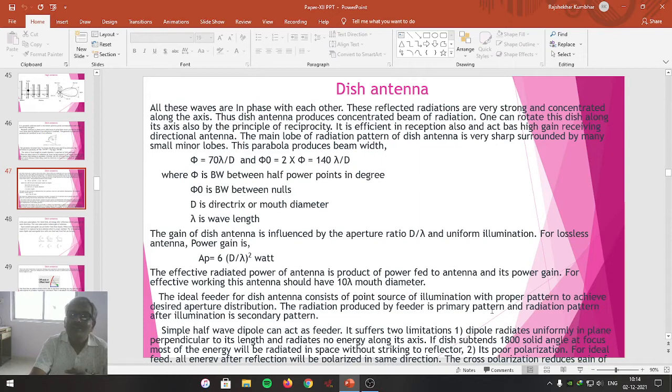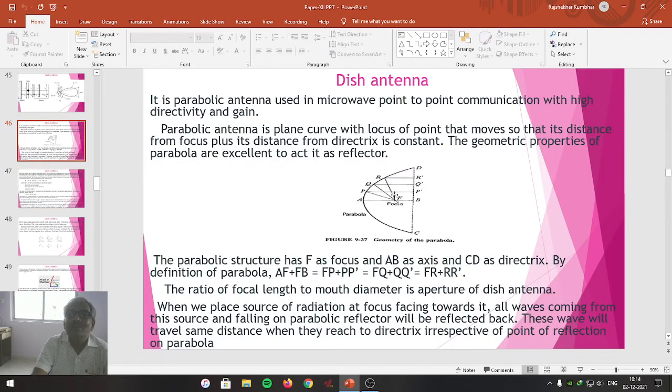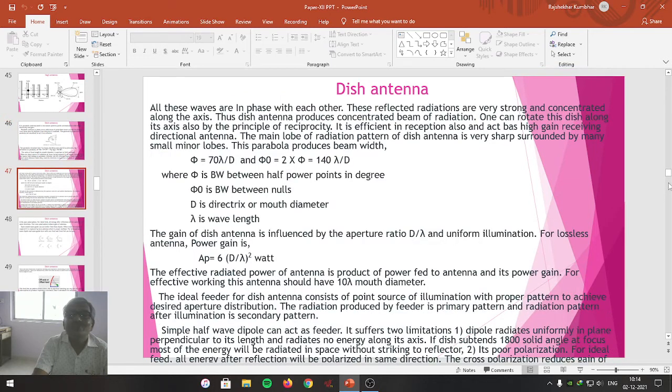The radiation pattern of that point source is called the primary pattern, whereas the radiation pattern after illumination produces the secondary pattern. Meaning thereby, the ideal feeder for a dish antenna consists of a point source of illumination with proper pattern to achieve the desired aperture distribution, and it is placed at the focal point of the parabola. Focal point means, look here, here that point source is placed. The radiation produced by the feeder is the primary pattern, and the radiation pattern after illumination is the secondary pattern.